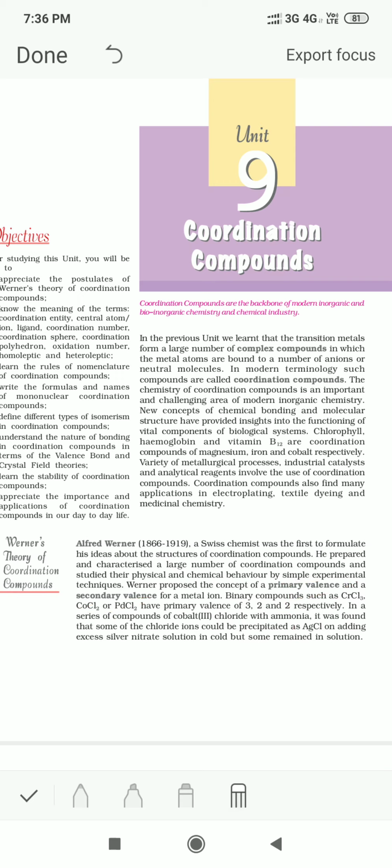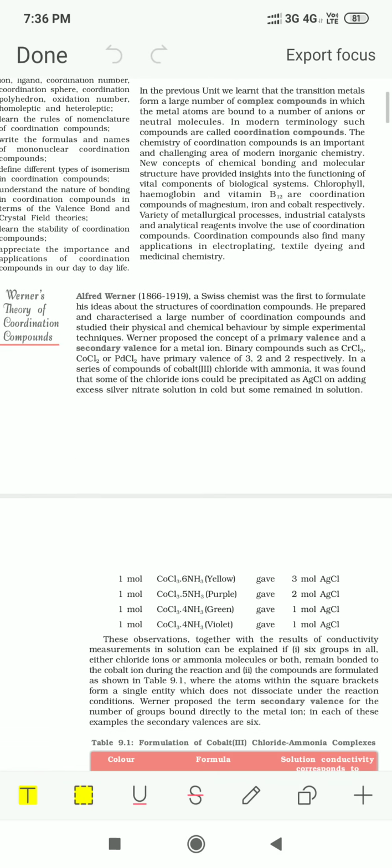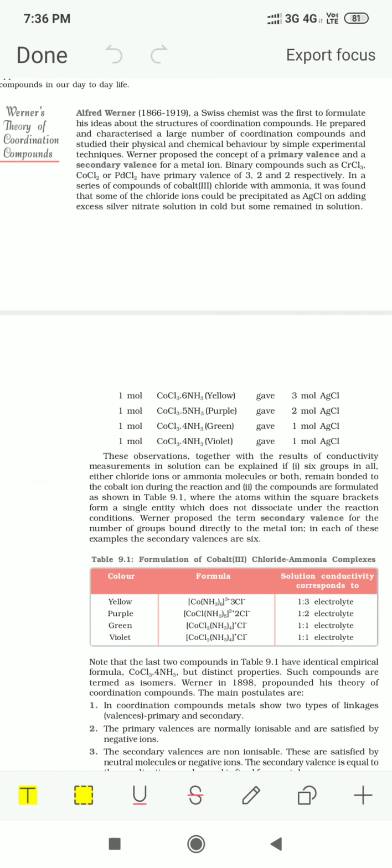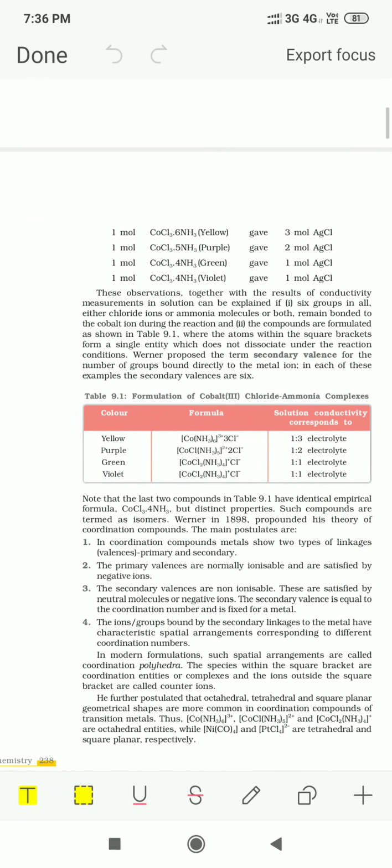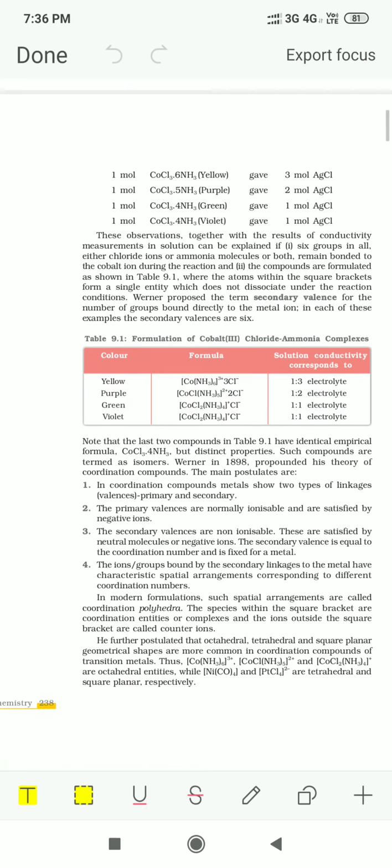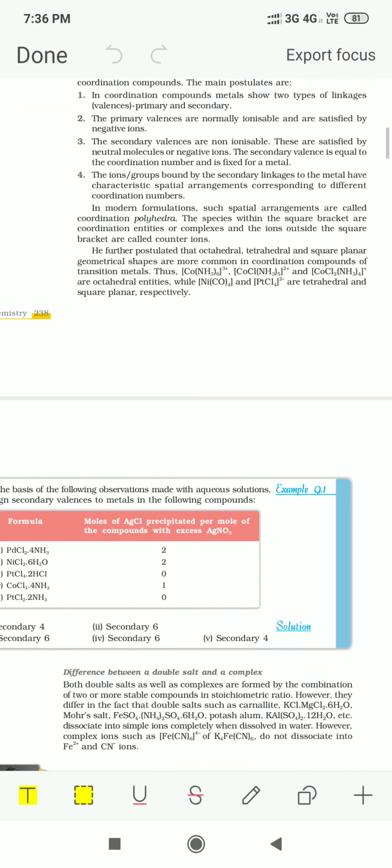Primary valency is the oxidation number and the secondary valency is the coordination number of the central metal ion. On this basis he described the geometry of the complex, etc. But this theory had certain shortcomings, certain flaws, so it was not accepted much.